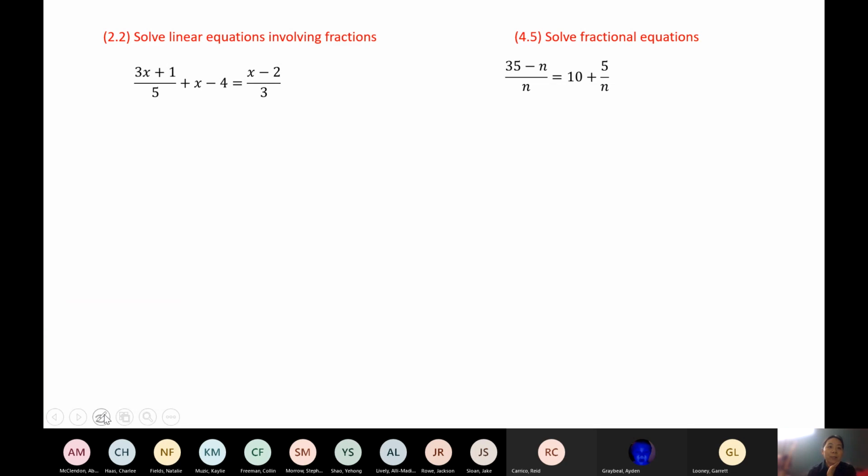The difference is that previously the denominators were all numbers. We may have had variables in the numerators, but we didn't have any variables in the denominators. But in this section, you could have variables in the denominators.